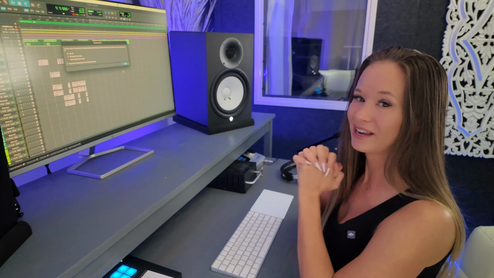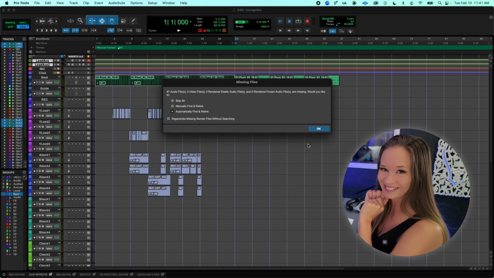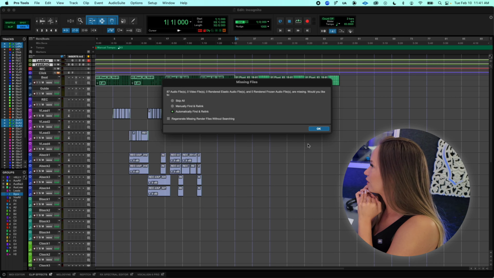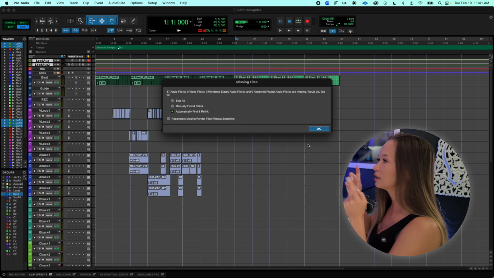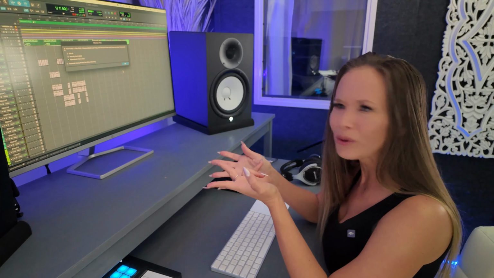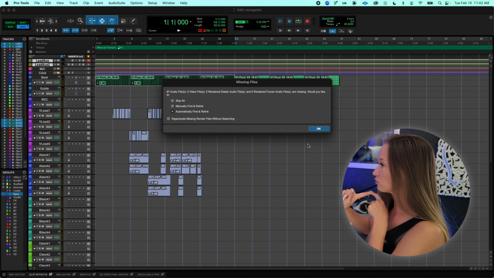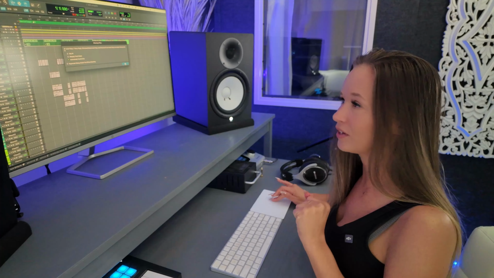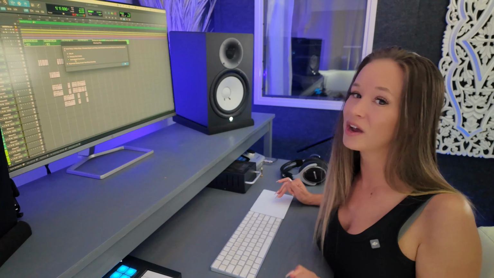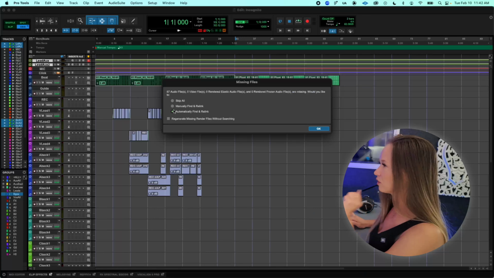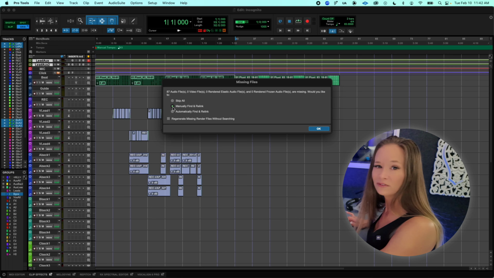Open Pro Tools and you get hit with the missing files message. 87 audio files are missing. Would you like to skip all? No. Manually find and relink? We might have to. Automatically find and relink. I'm guessing you are watching this video because you tried to automatically find and relink and it wasn't successful. So let's flip this to manually find and relink and I'll show you how to get your files back.